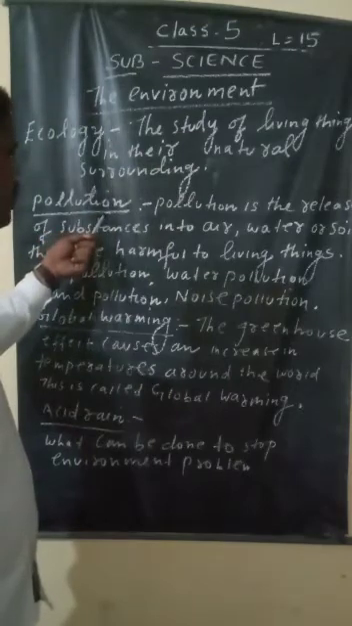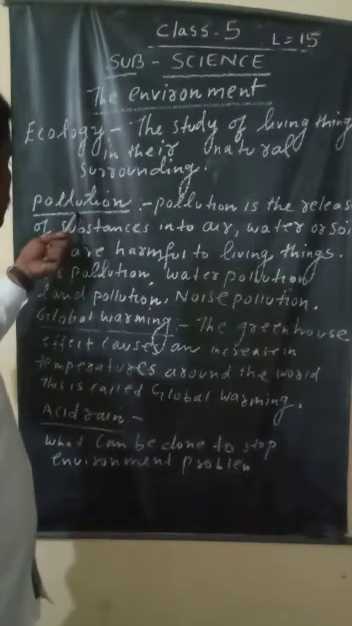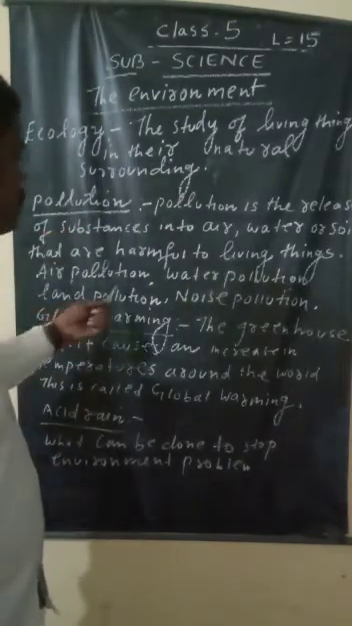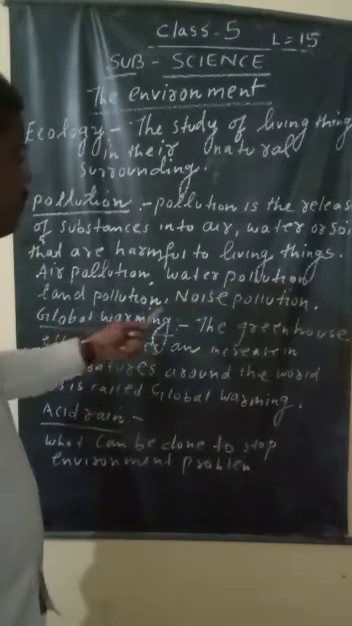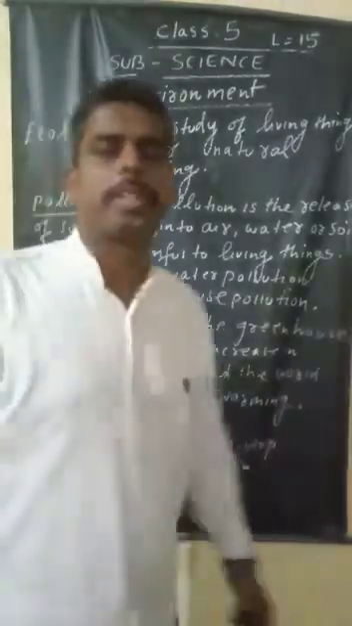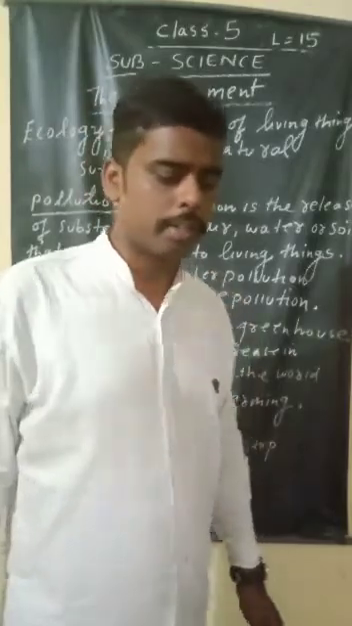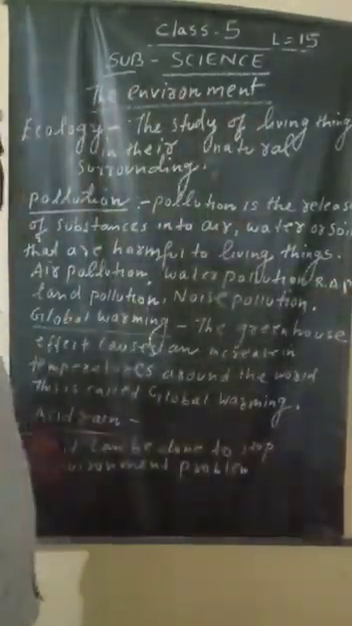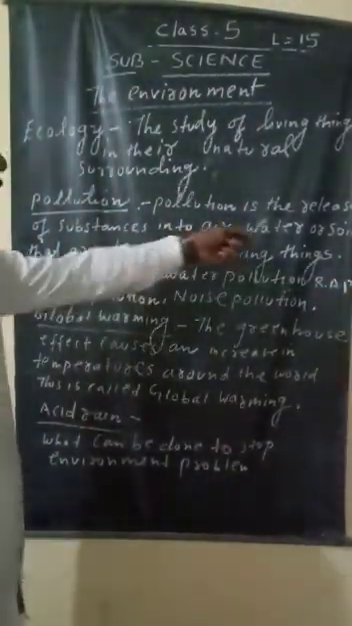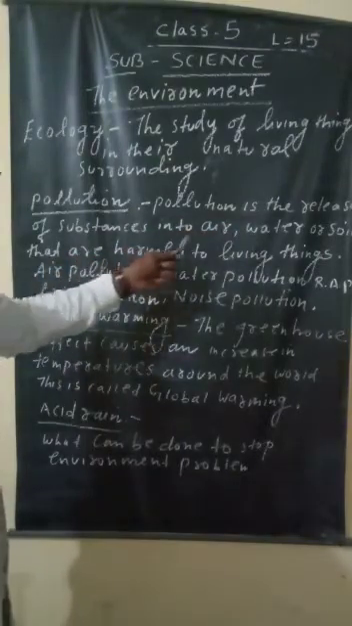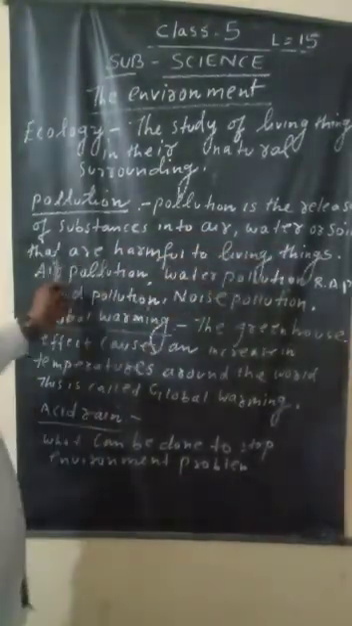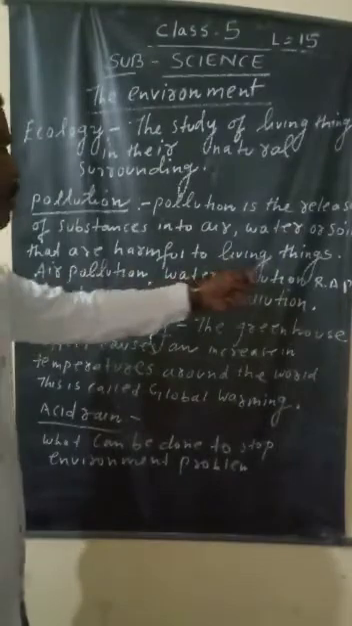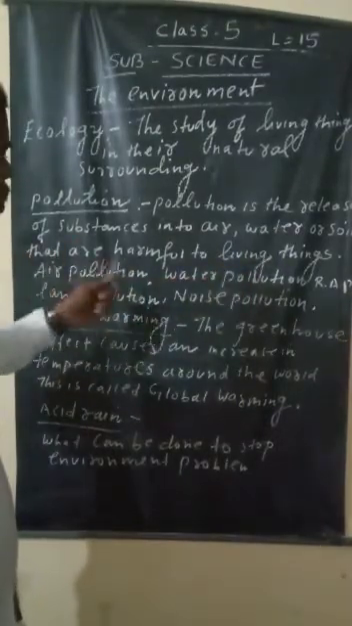Lots of pollution is there: air pollution, water pollution, land pollution, noise pollution, and radioactive pollution also. So pollution is the release of substances into air, water or soil that are harmful to living things. This is known as pollution. This is the definition of pollution.